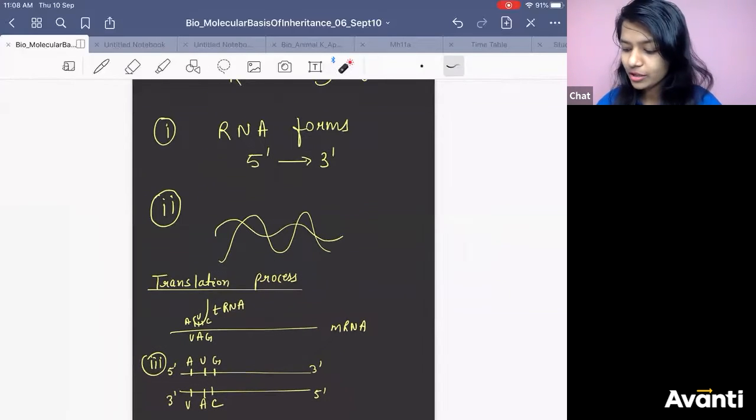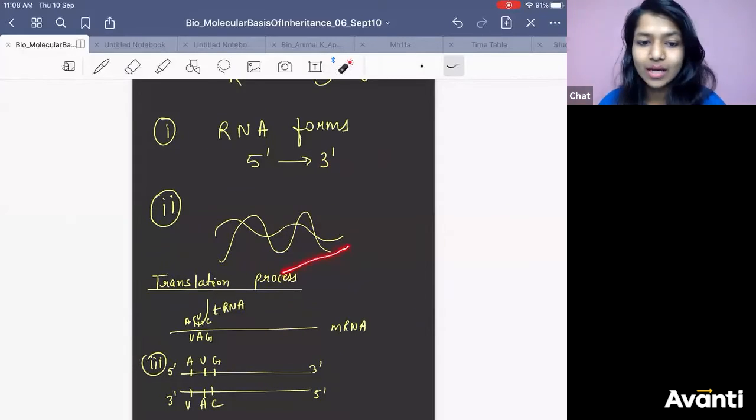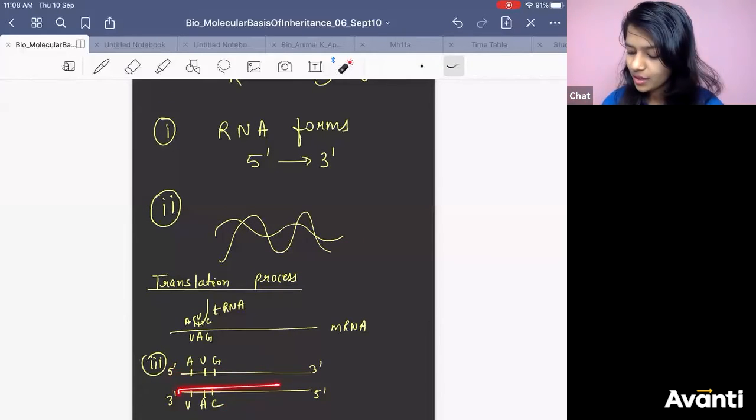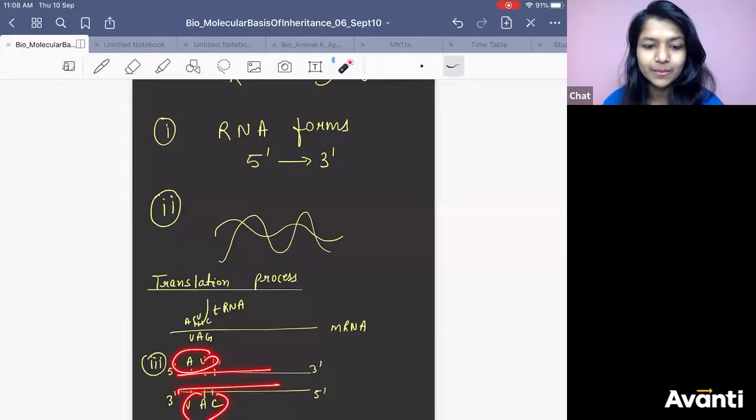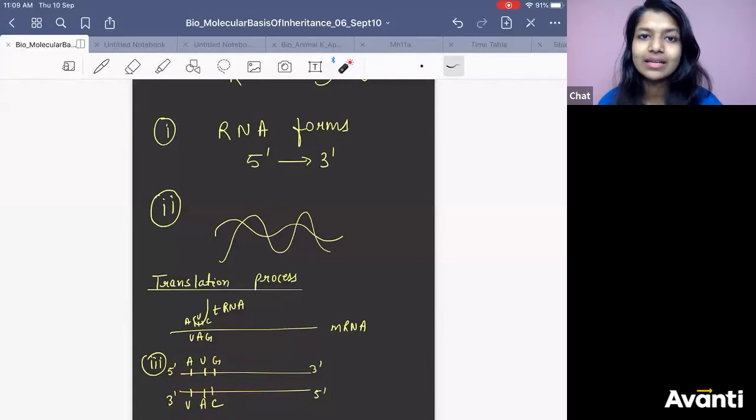5' to 3', first reason. Second reason, double-stranded translation is impossible. Third reason, both strands will have different information. Both strands will have different codons. Different codons mean different amino acids. Different amino acids mean different proteins. And then complexity will increase. Our body will not be able to find out which protein to form.